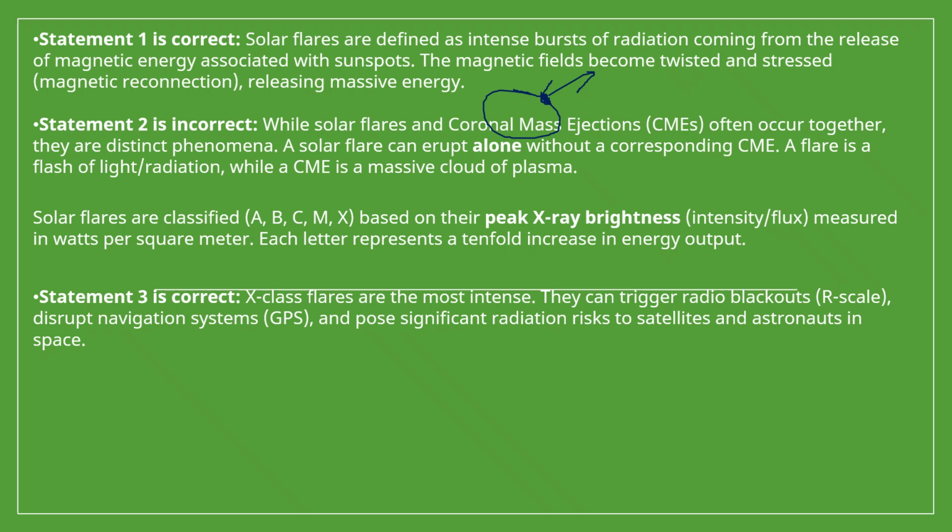That means if solar flare A is ejected, then its energy will be less than B, and B's energy will be less than C, and each class is 10 times greater than the previous one. So this is the formula. Statement 3 is correct because X class flares are the most intense. They can trigger radio blackouts on the R scale, disrupt navigation systems on Earth and pose significant radiation risk to satellites. That means satellites orbiting Earth, communication satellites, these solar flares can damage them.